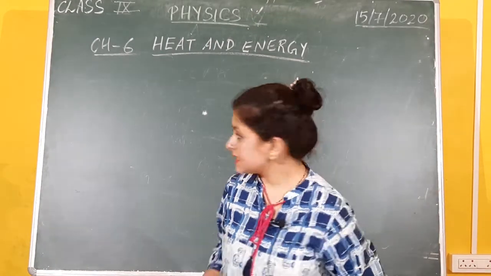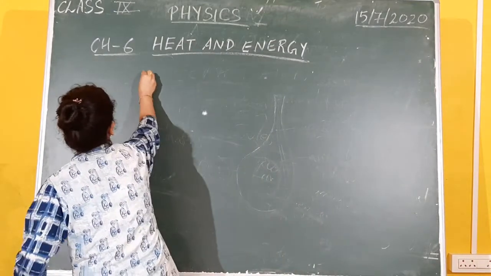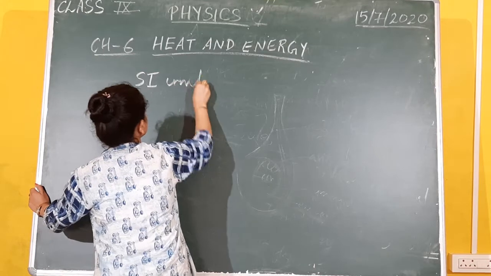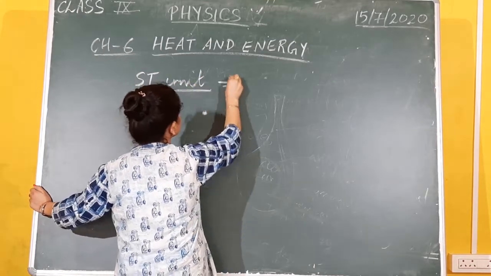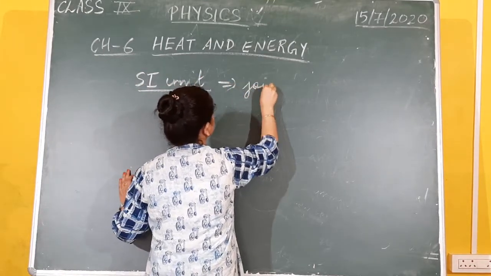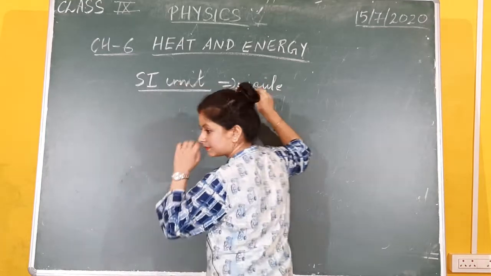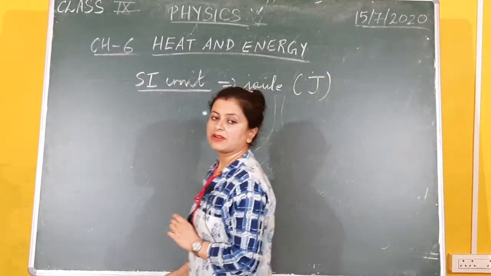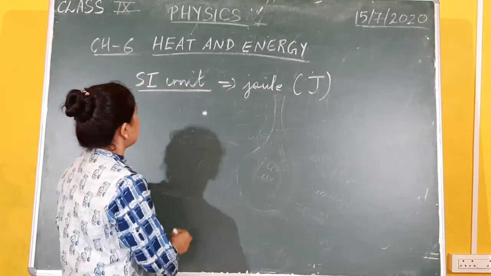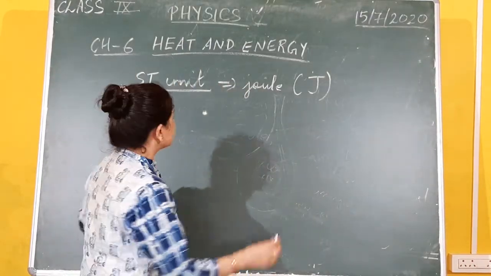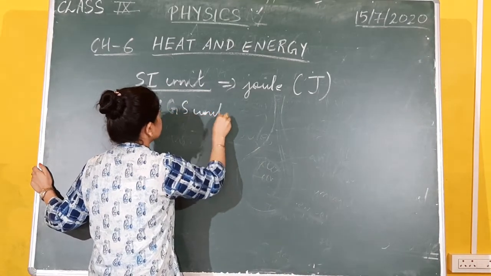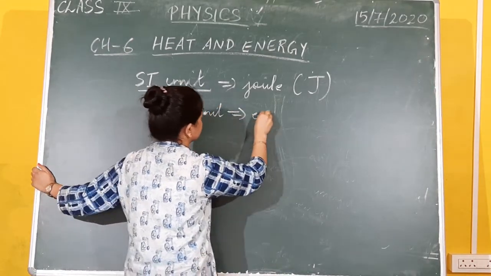The SI unit of heat is the same as the SI unit of energy. The SI unit of heat is joule, abbreviated as capital J. It is named after a scientist. And the CGS unit of heat is erg.